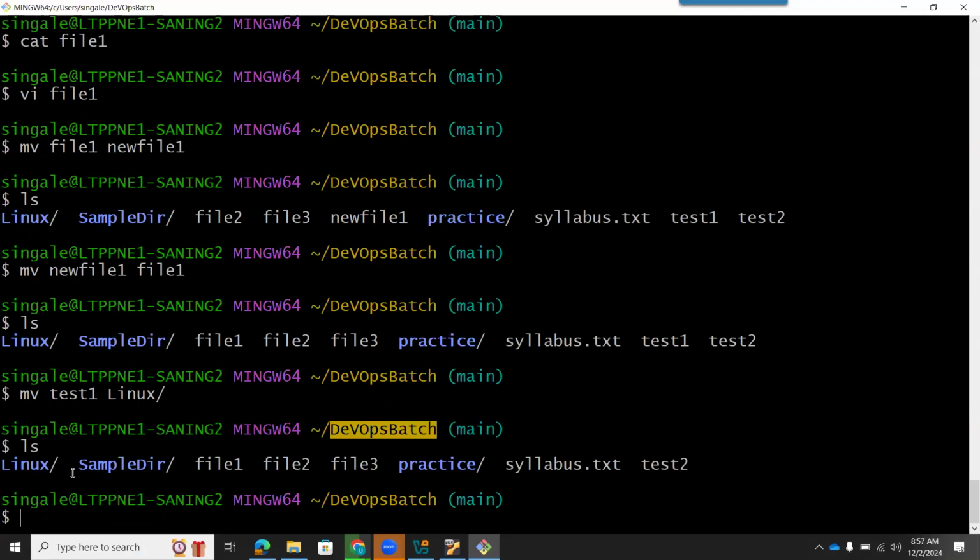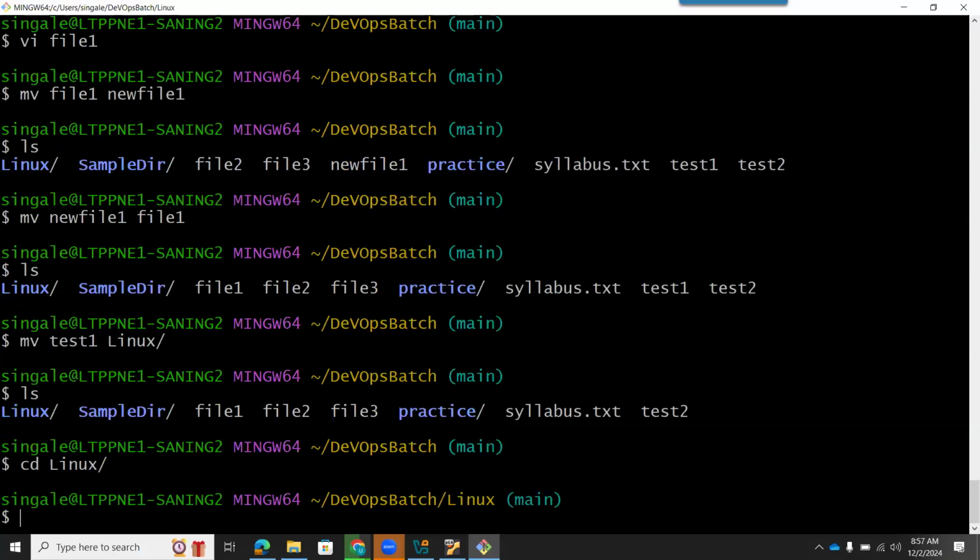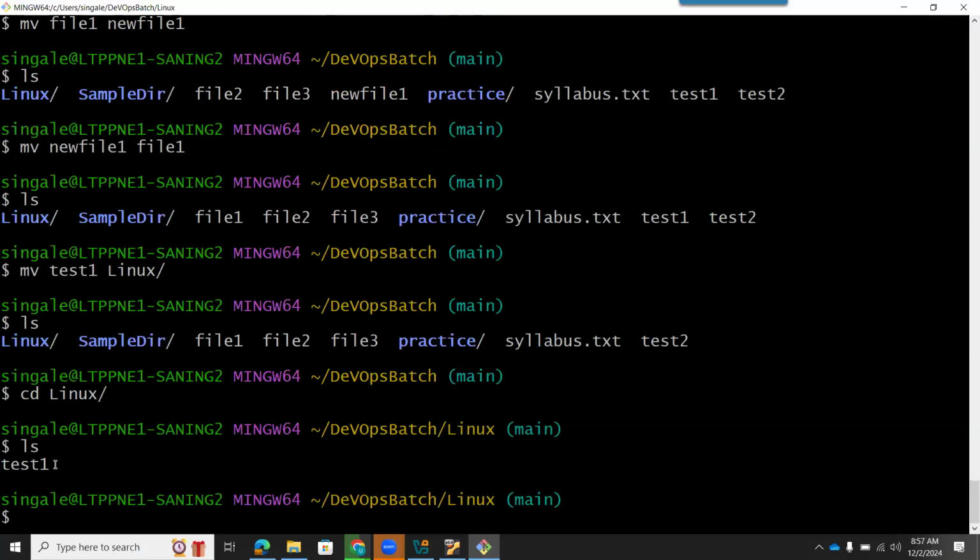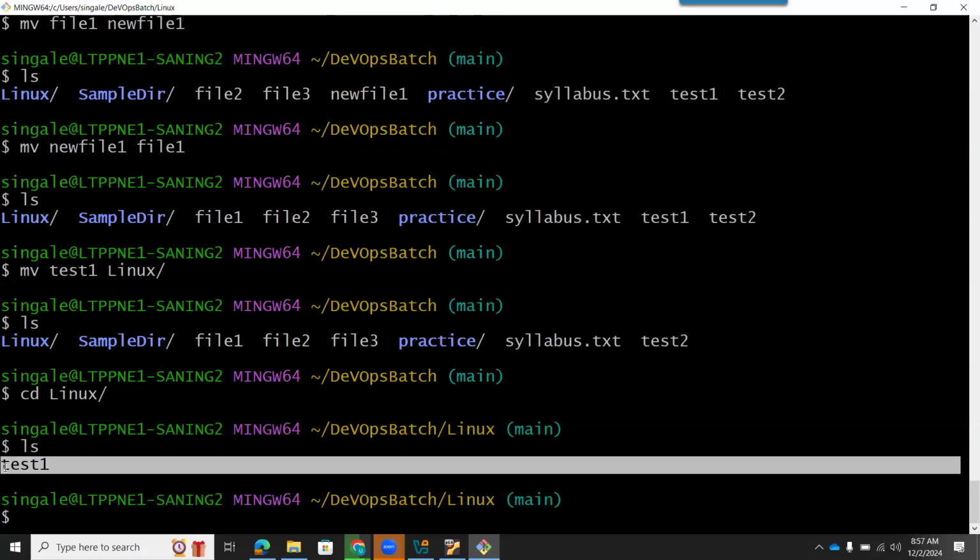Where is it? It has been moved to the Linux folder. Let's check. Go inside the Linux folder, cd Linux, and now here if you do ls, you will see test1, right? So now you understand the mv command is used to rename files as well as move files.